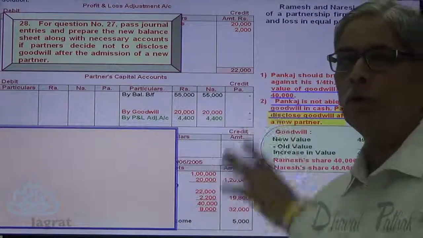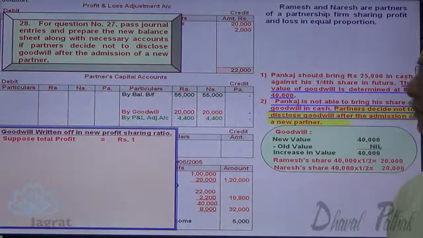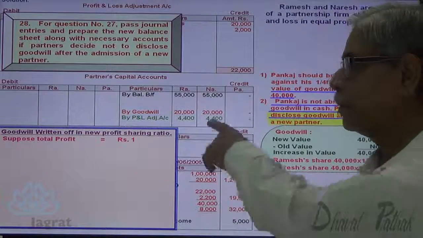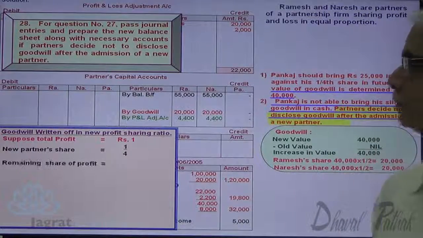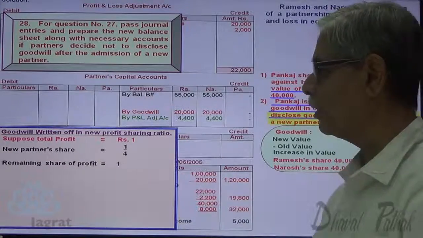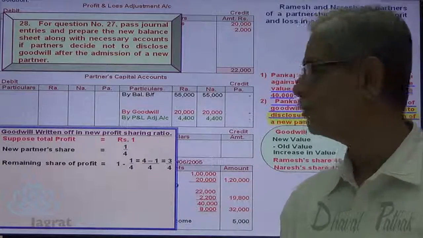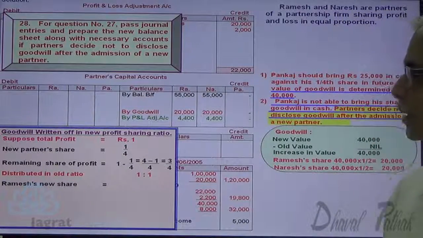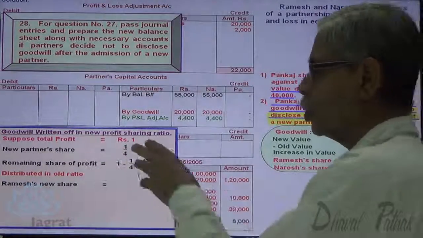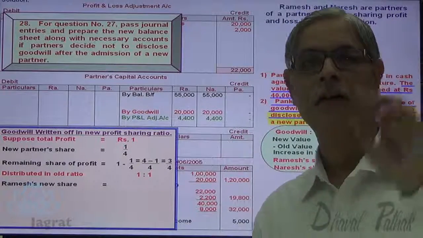I want to find out the new profit sharing ratio. Suppose that profit is 1. Pankaj is to be given 1/4 share. So the remaining share of profit is 1 minus 1/4, which is 3/4. This 3/4 share is distributed equally by the old partners. The old ratio is 1:1, so Ramesh and Naresh share this 3/4 in equal proportion.